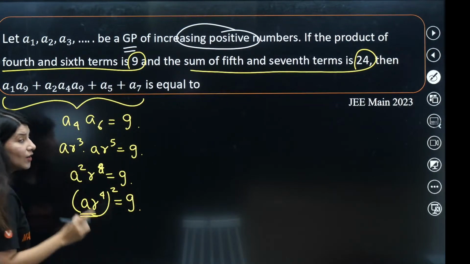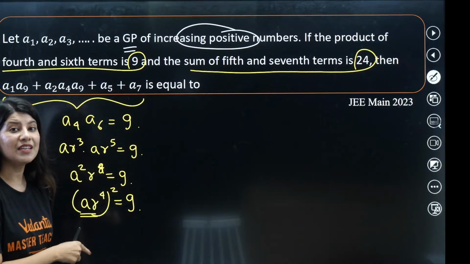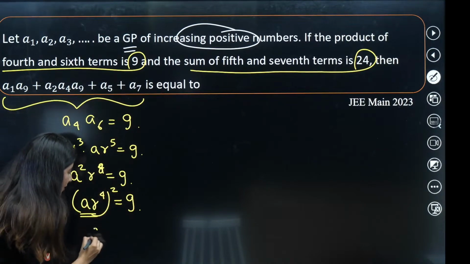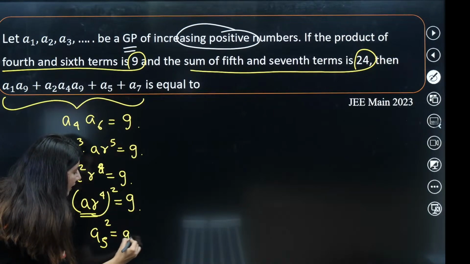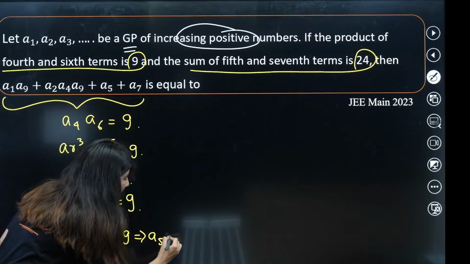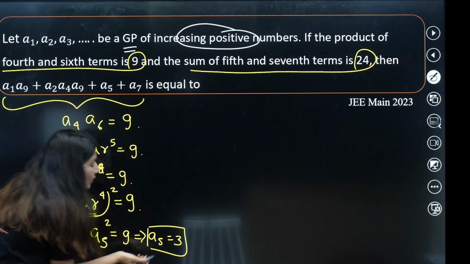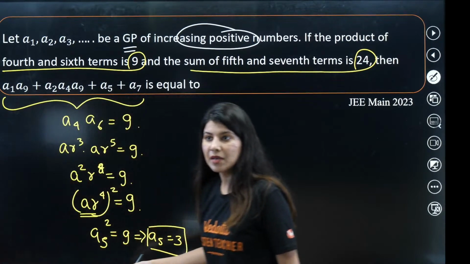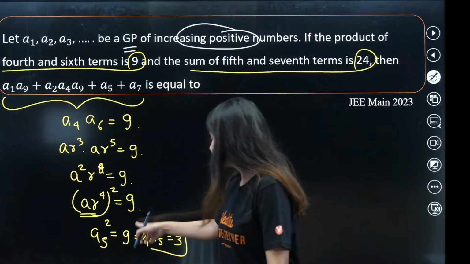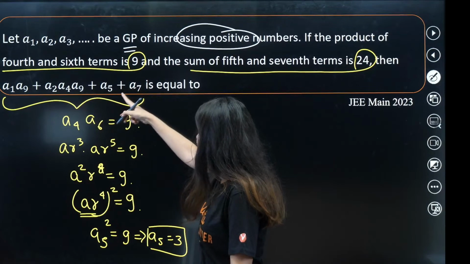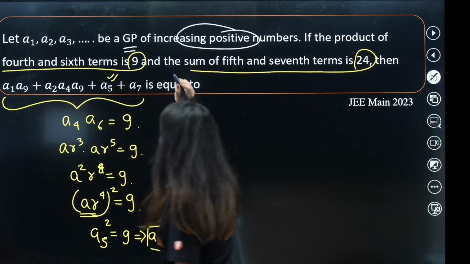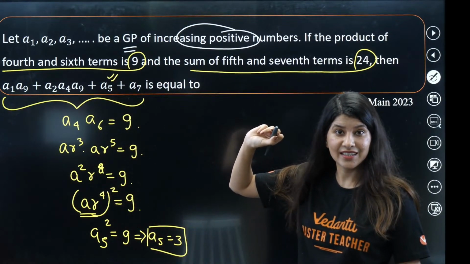Here you need to be very careful. This is A5, the fifth term. Fifth term square is 9. That means fifth term is clearly 3. Fifth term is coming out as 3. Maybe we can use this, because we know the value of A5. A5 is coming out as 3.